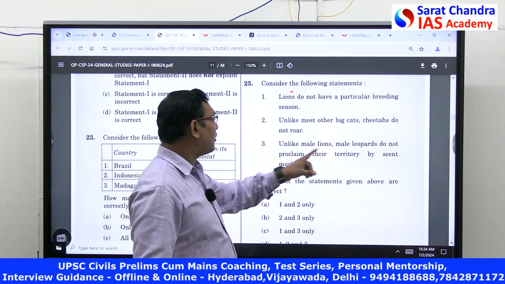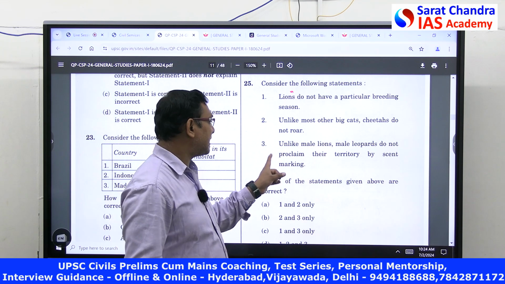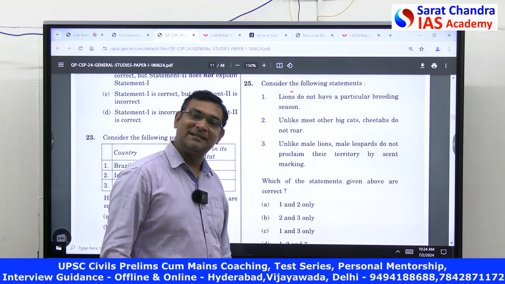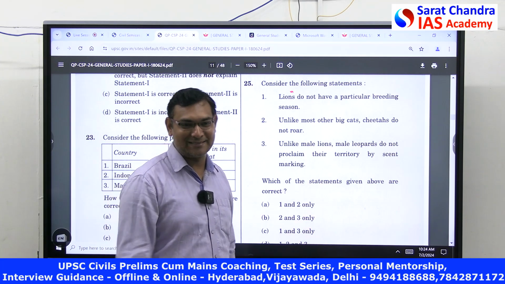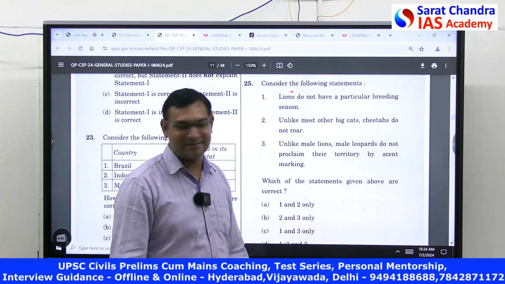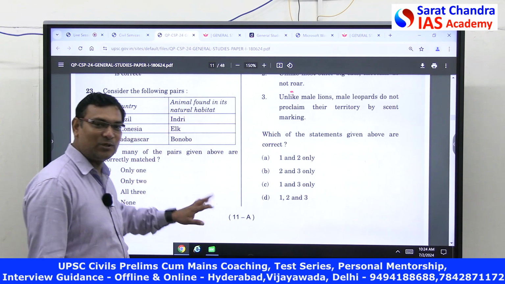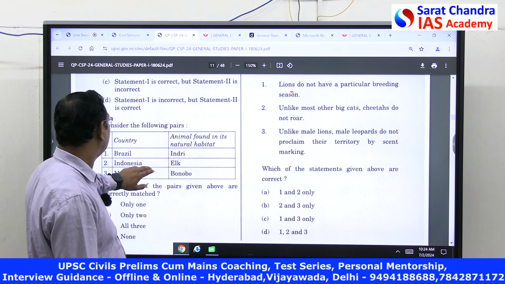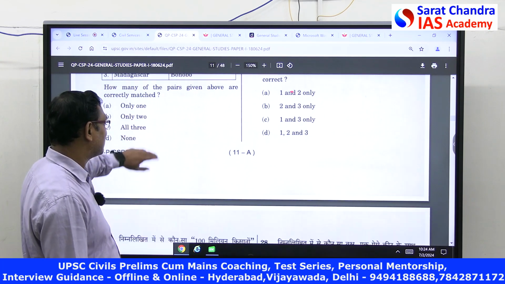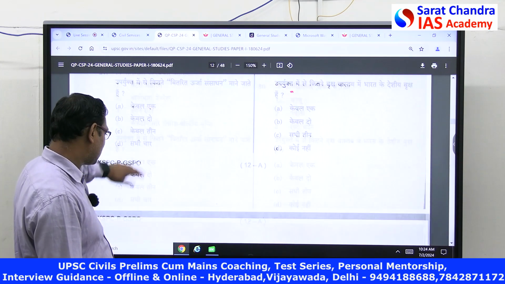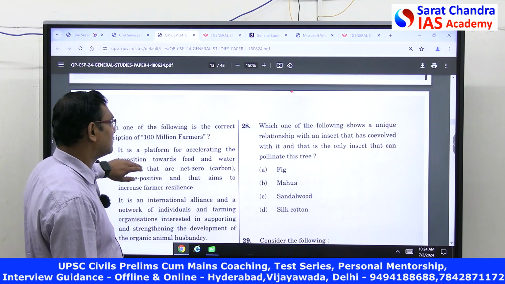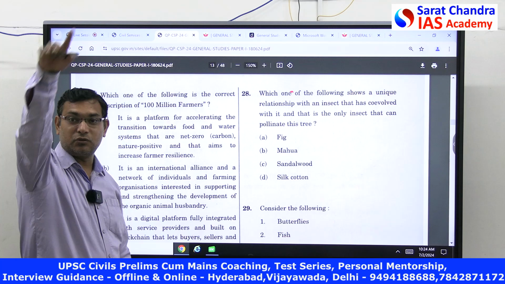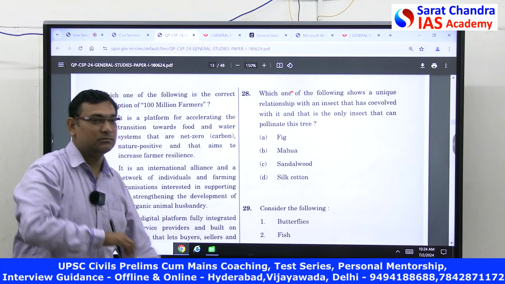Unlike male lions, female lions do not proclaim their territory by scent marking. False. It is false. All cats mark their boundaries. Generally, all cats mark their boundaries. So, I told you, this question, only if you have knowledge, then only you can. This question also you cannot answer. This one you can answer easily. You too have to answer. You also answer that. Figure.